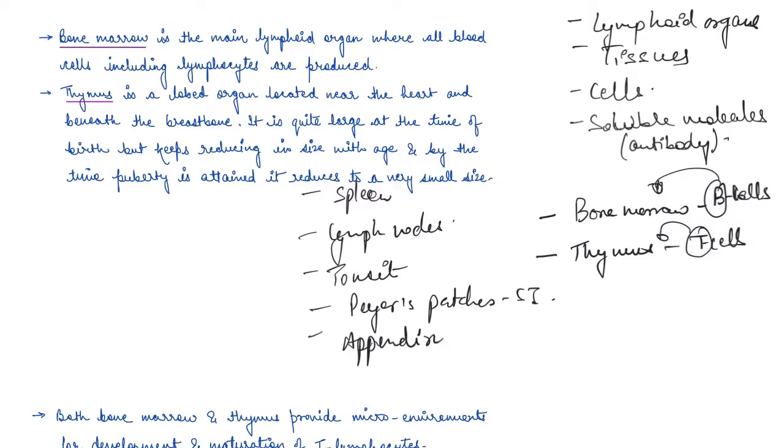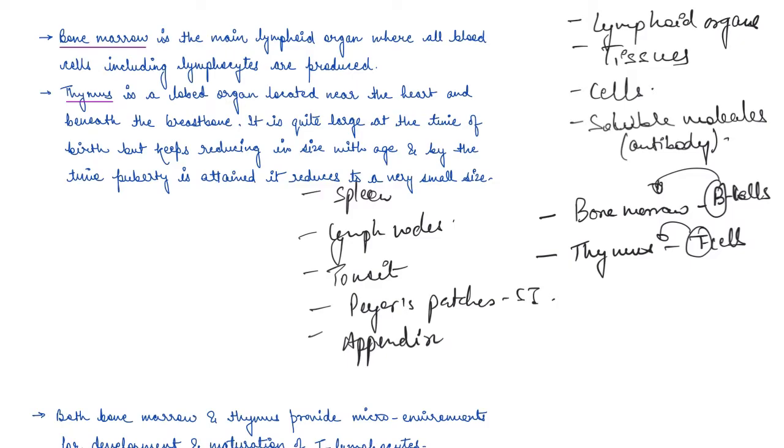Now again, apart from that, you have spleen. Spleen is a large bean-shaped organ, and it contains lymphocytes and phagocytes, right? Spleen acts as a filter of blood, and it traps all the blood-borne microorganisms.